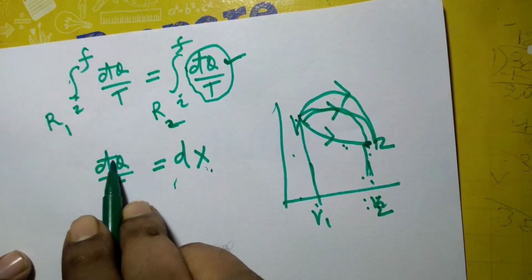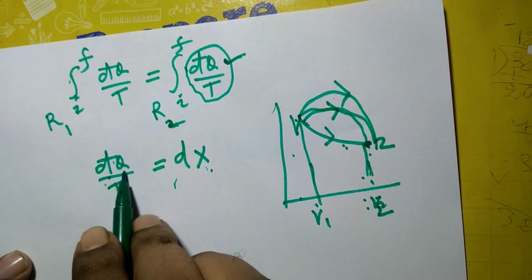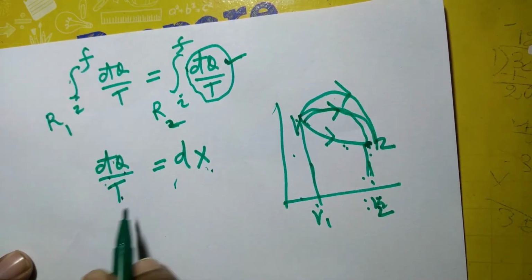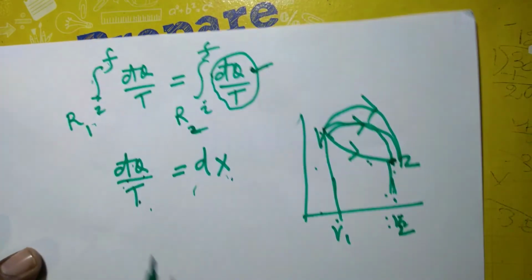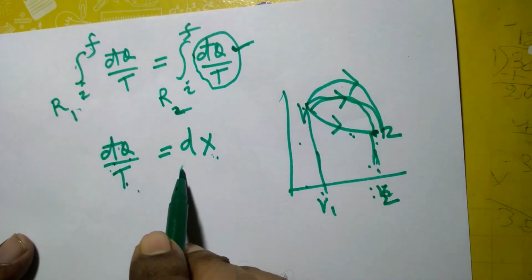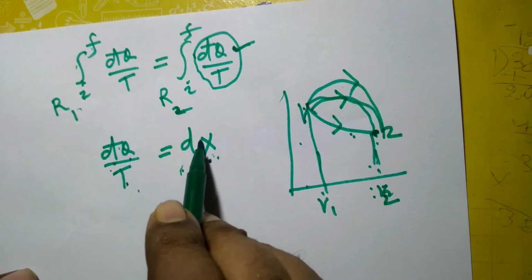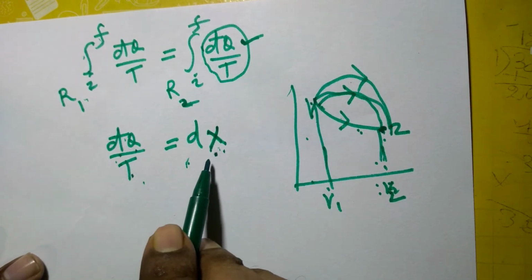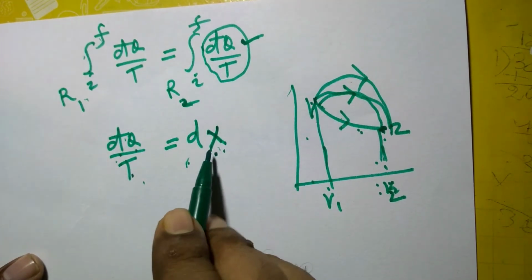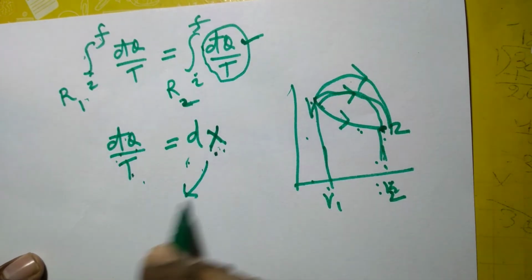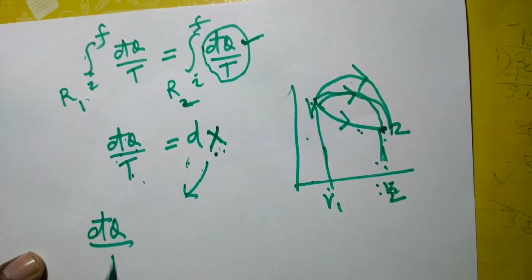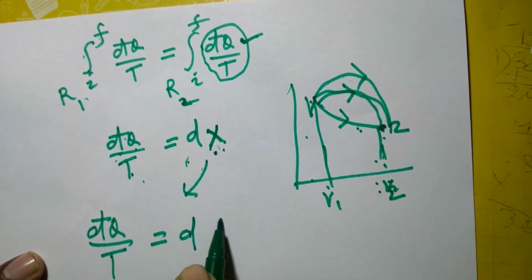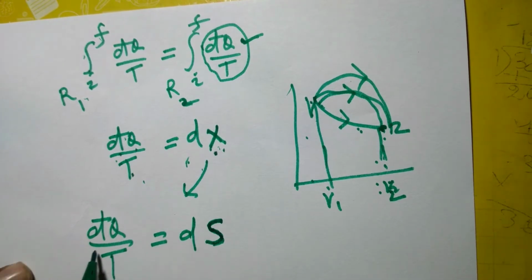Similarly, since this quantity is independent of path and depends only upon the end states, that is the initial and final states I and F, this must represent a differential form of a property, suppose x. And Clausius in 1865 named this property entropy, which is usually designated by capital S, and in fact it is defined for a reversible path.